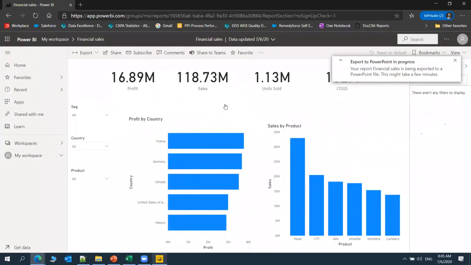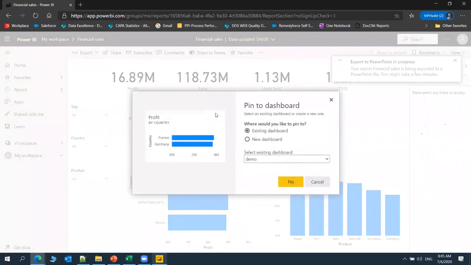From this, as of now, I have just built one report, right? If you want to publish into the dashboard, here there is an icon, the pin icon, pin visual. You can press this icon. It will ask you, do you want to publish in an existing dashboard, or if you want to create a new dashboard, it will ask you. I'm just going to create one new dashboard. Financial sales, pin it.